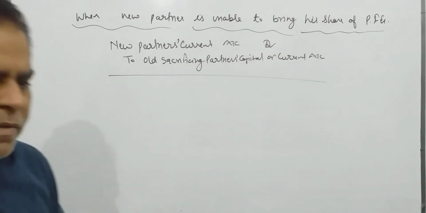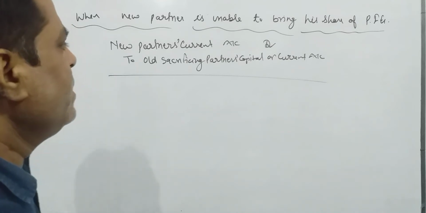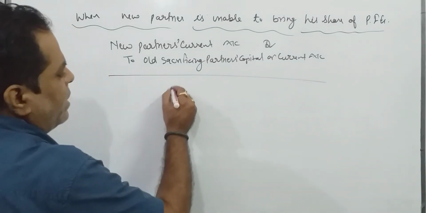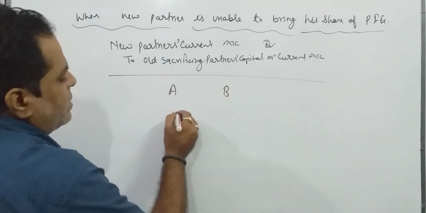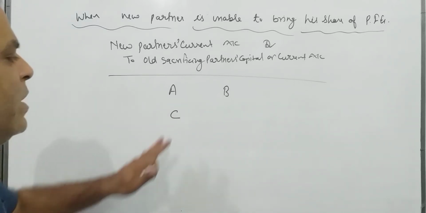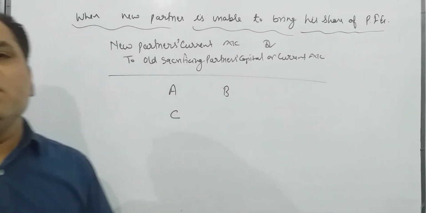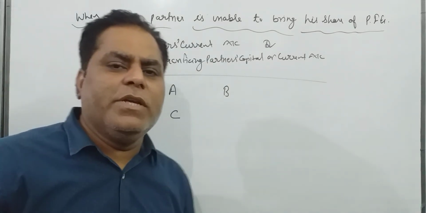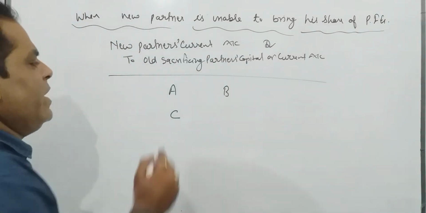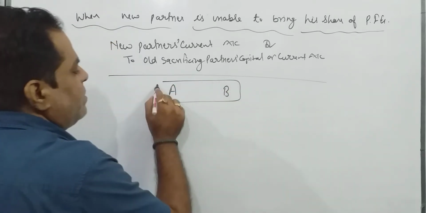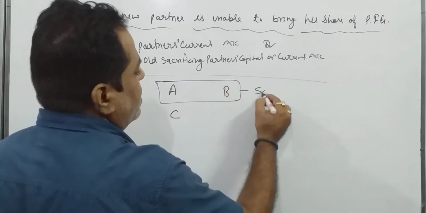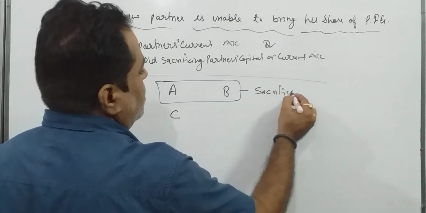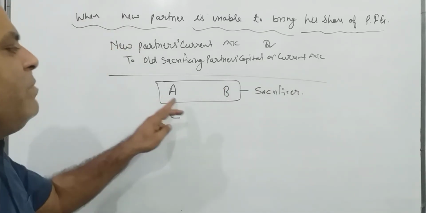Okay. Now I am giving one example. Suppose that A and B are partners, C is a new partner, and C is unable to bring his share of premium for goodwill, and A and B both are sacrificers.